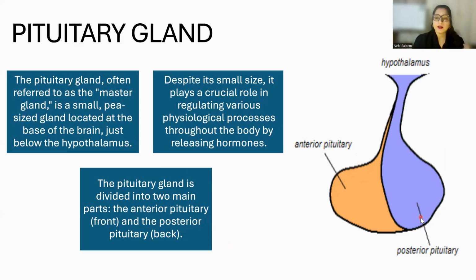Posterior means back. Even when we study anatomy or biology, over there as well, anterior means front and posterior means back, right? So anterior pituitary gland is the pituitary gland located at the front. Posterior pituitary gland is the pituitary gland which is located at the back.